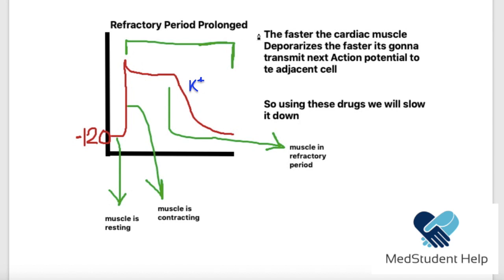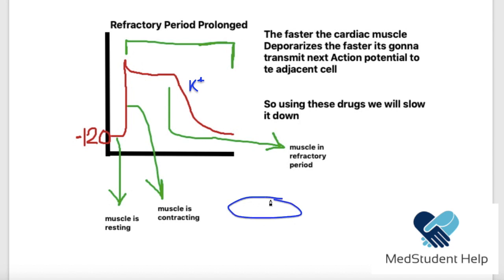Now, the second thing: this upstroke phase, representing the depolarization that has happened as a function of the sodium voltage-gated channels, was responsible for transmitting the action potential to adjacent cells. So this means that the cell is active, it is contracting, and you know that the cardiac muscles transmit the action potentials to the next muscle right next to it.